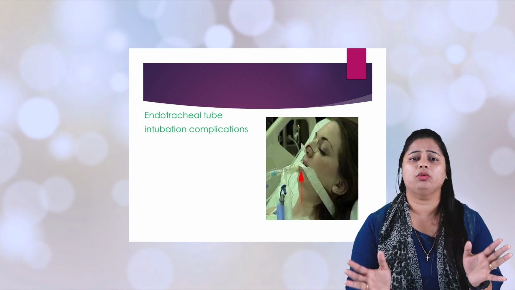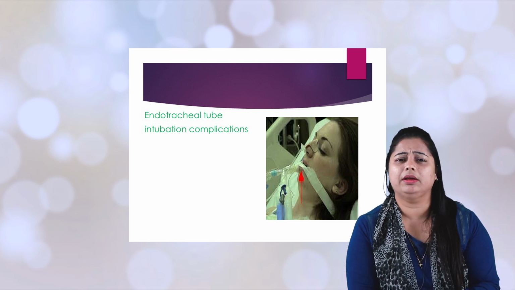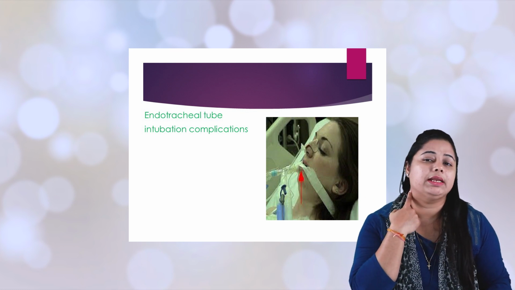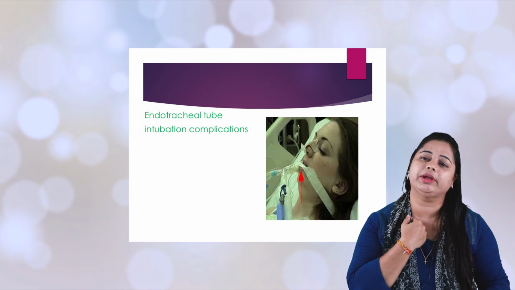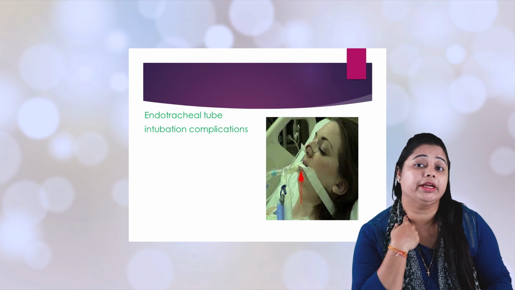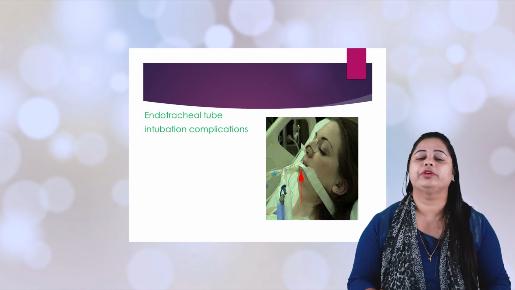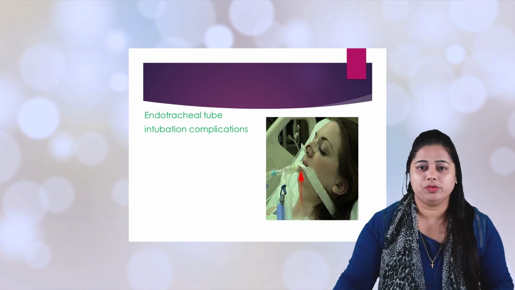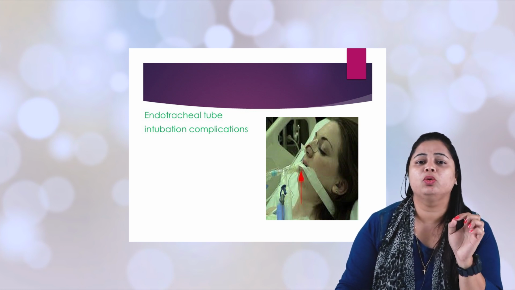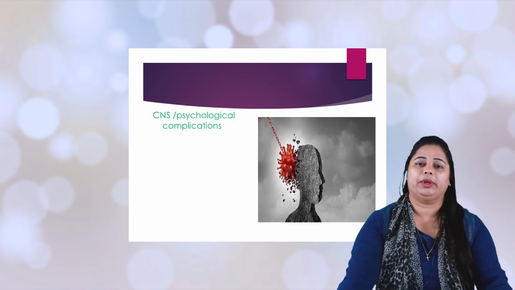Other problems. Now, think that we have kept an ET tube and connected a person to the ventilator. What is the complication? One is laryngeal ulceration and otherwise tracheal ulceration. These ulcerations can bleed and the bleeding will go into the respiratory system. So the health professional should take care when introducing the ET tube and see that there will be no tracheal stenosis.